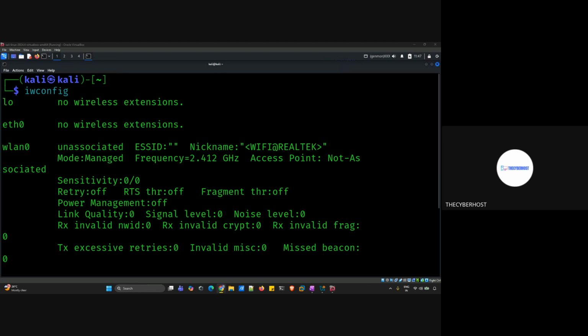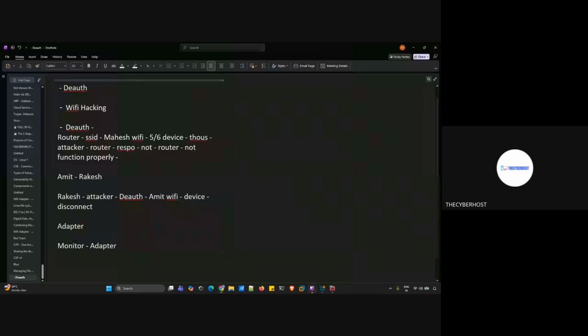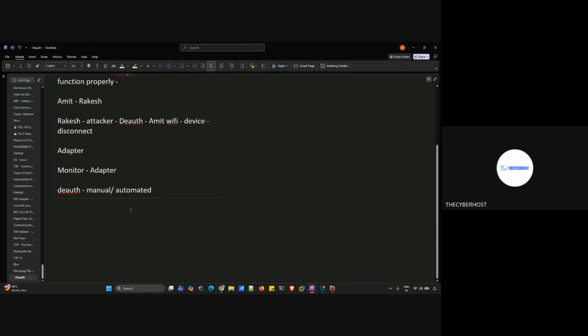So once we are in the adapter mode, then we need to go with the option. See, normally we have two ways of doing it. Whenever we talk about the deauth attack, we have two ways. First one is the manual one, and the second one is the automated one. Now, normally we should go with the automated one because we don't need to use manual tools. Whenever it comes to Wi-Fi hacking or de-authing, we have multiple ways. First way is the normal manual technique, where we need to use multiple tools, three to four different tools to perform the same attack.